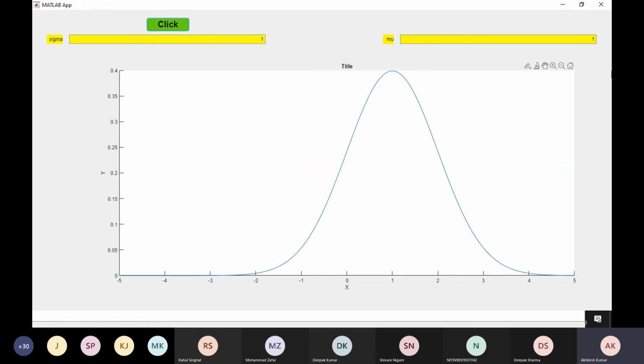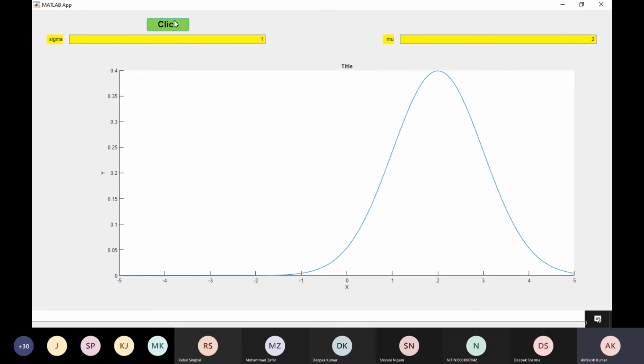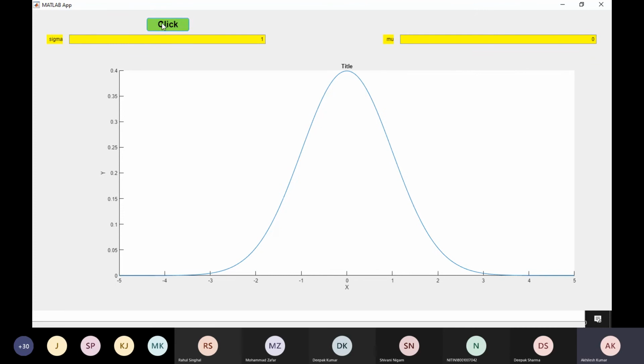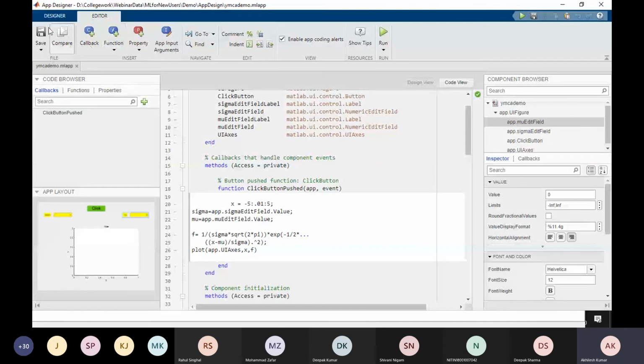Because it is going more positive. If I do 2, it will be shifted more to the right side, because more positive values go to the right side. Perfect. And if I do 0, it will be exactly centered, because you see that the mean value is 0. So this way we can create it. Now this app is working perfectly.